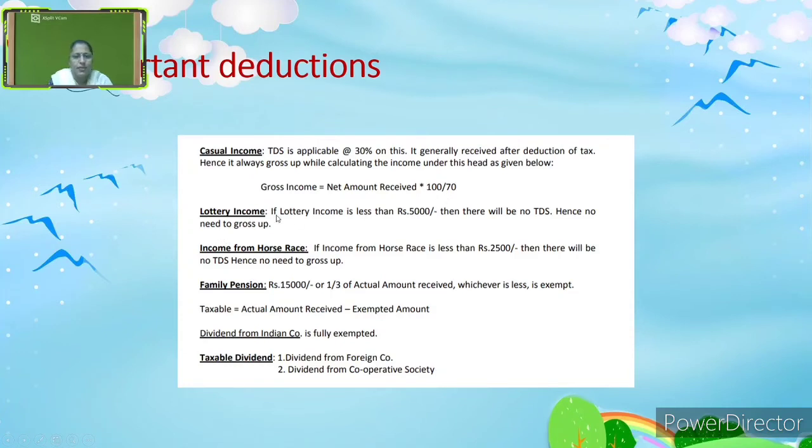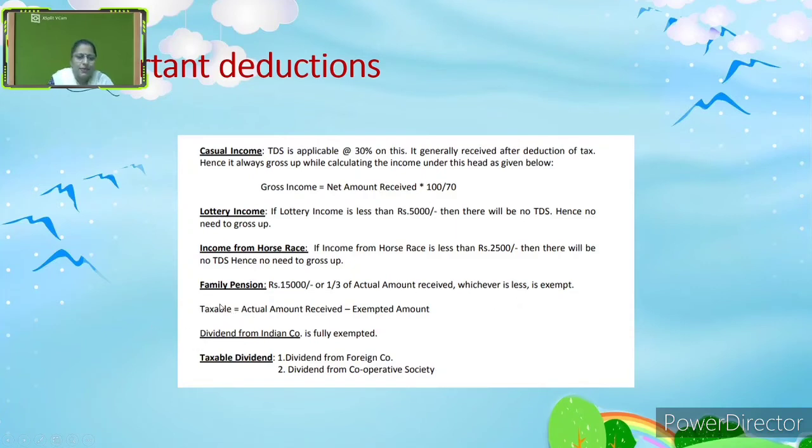Then the lottery income. If the lottery income is less than 5,000, then there will be no TDS, hence no need to gross up. Income from horse race: if it is less than 2,500, then there will be no TDS, no need to gross up. Then the family pension, already discussed: 15,000 or one third, whichever is less, we have to consider.